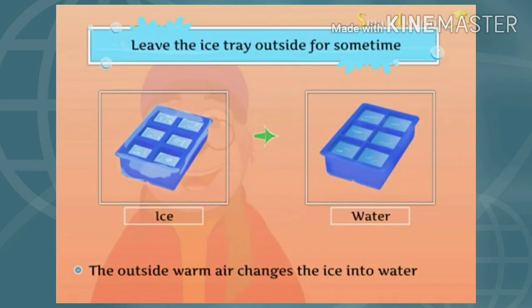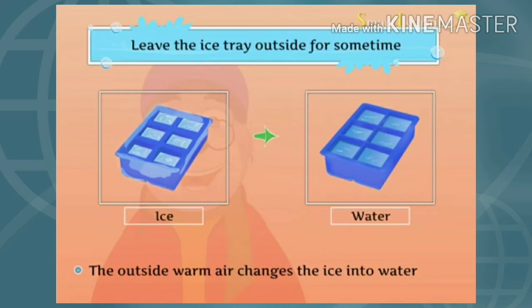Understood? Now let's use the same ice tray for the next activity. Now what is the next activity? Next, you put this ice tray outside for some time. Don't keep it back in the freezer, right? The air which is warm outside will change the ice into water again. It will change back the ice into water.